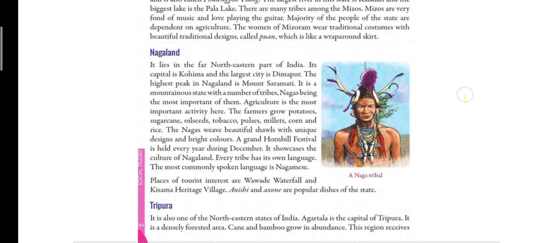Next, children, we have Nagaland. What is the capital of Nagaland? Kohima. So, Kohima is the capital of Nagaland, and the largest city of Nagaland is Dimapur. Now, Mount Saramati is the highest peak in Nagaland. So, which is the highest peak in Nagaland? Mount Saramati. Next, children, people of Nagaland are known as Nagas. So, Naga is the word used for the people who live in Nagaland.